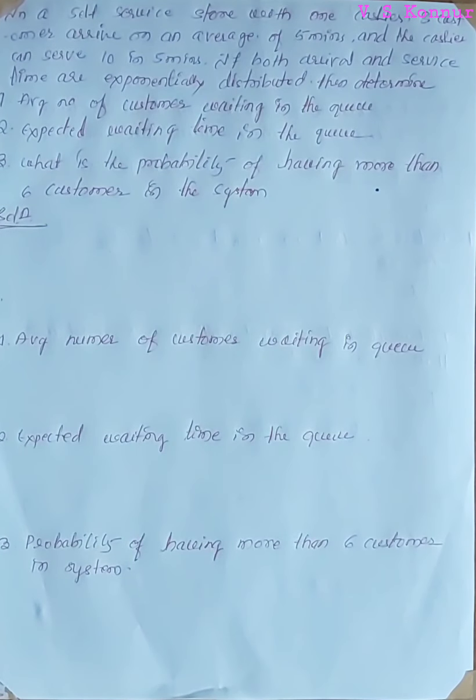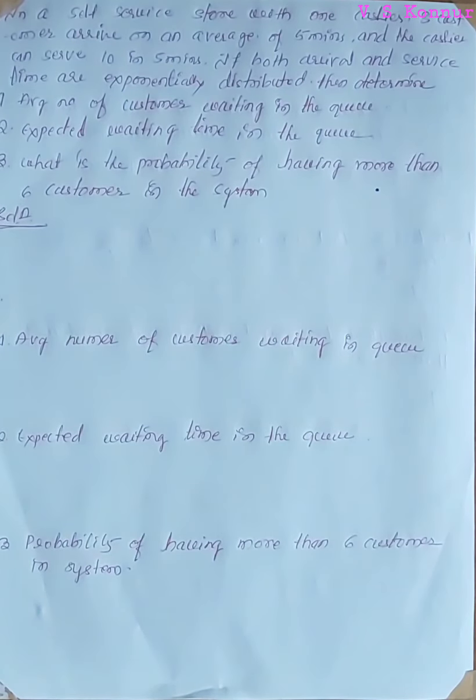Next problem: in a self-service store with 1 cashier, 8 customers arrive. With 1 cashier means it is an M/M/1 model, that is the first model. By using the formulas of the first model, we have to solve this problem. Arrival rate is given as 8 customers on an average every 5 minutes, and the cashier can serve 10 customers in 5 minutes. If both arrival and service rates are exponential, calculate the average number of customers waiting in the queue, the expected waiting time in the queue, and the probability of having more than 6 customers in the system.